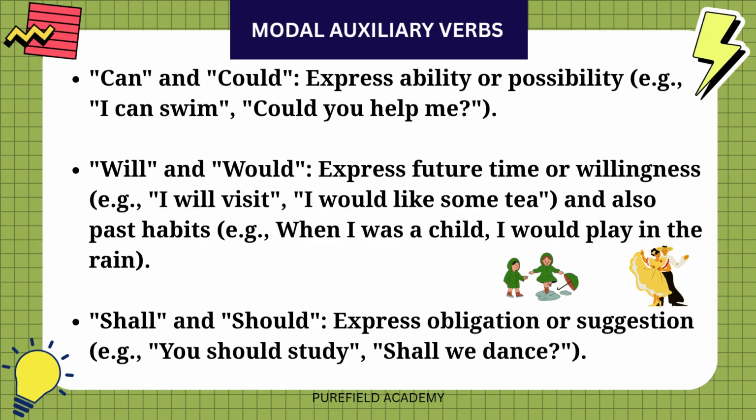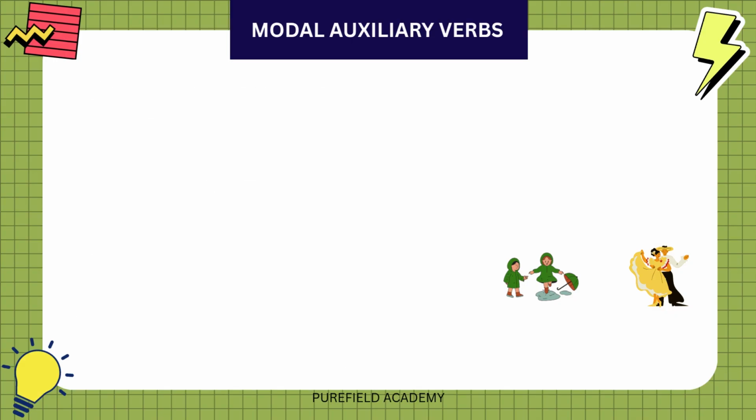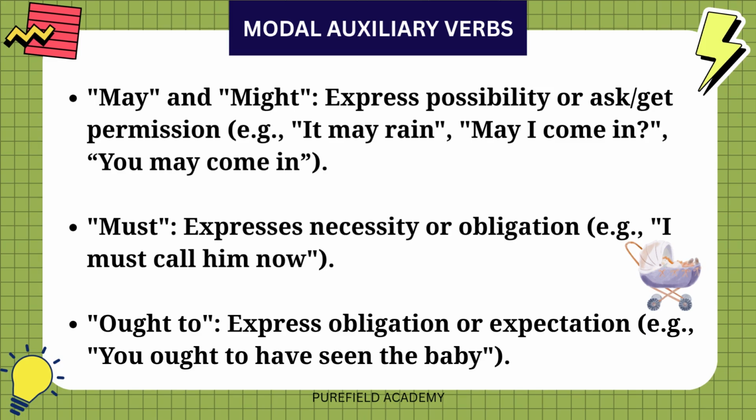Shall and should express obligation or suggestion. For example, you should study. Shall we dance? The modal auxiliaries may and might express possibility. They can also be used to ask or get permission. For example, it may rain. May I come in? You may come in.